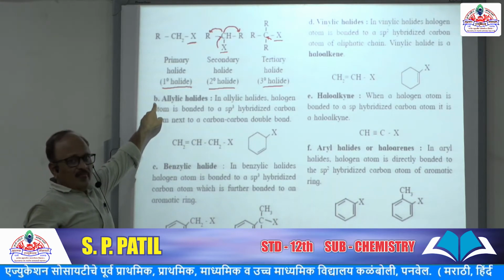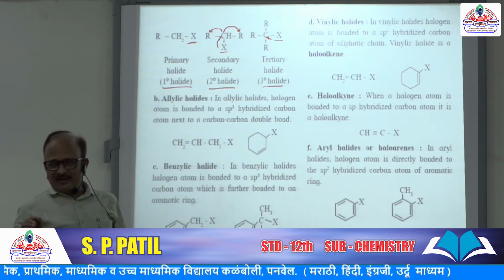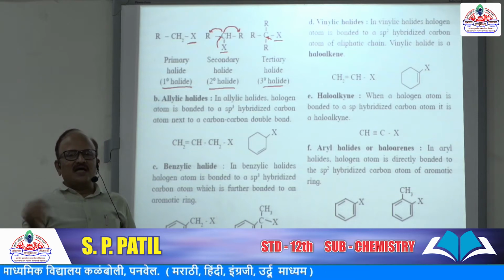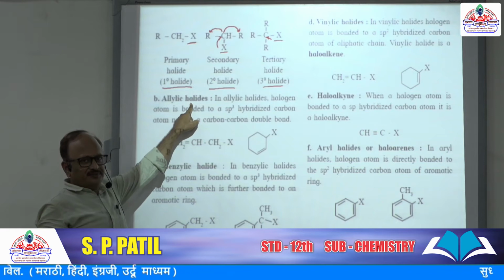Second, allylic halides. This classification depends on the hybridization of the carbon to which the halogen is attached. So this is an allylic halide.